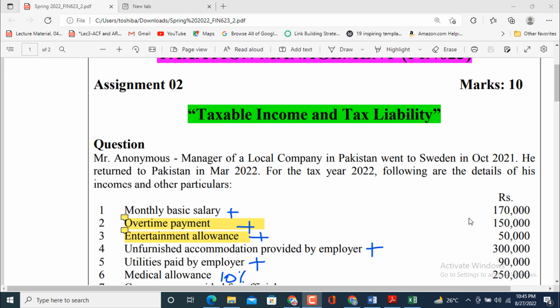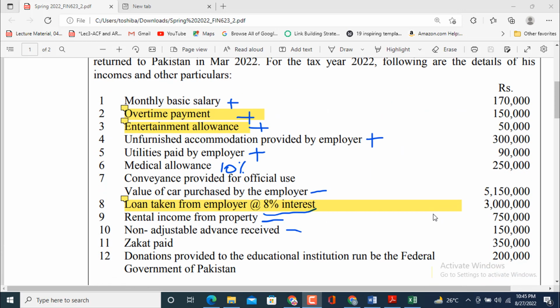If you calculate the number of days from October 2021 to March 2022, it is equal to 180 days. For the tax year 2022, the details of his income and other particulars are given.